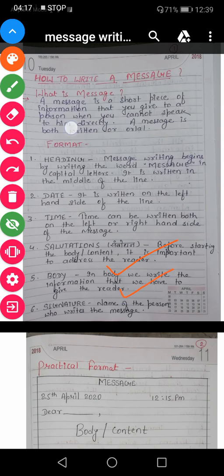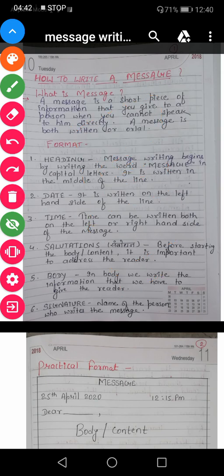Now comes the body. In the message, after writing these things, we have the place for writing the body here. The content means whatever we have to tell that person, whatever we have to inform that person, that information is written in the body or content. Clear? Now at the very end we do the signature.